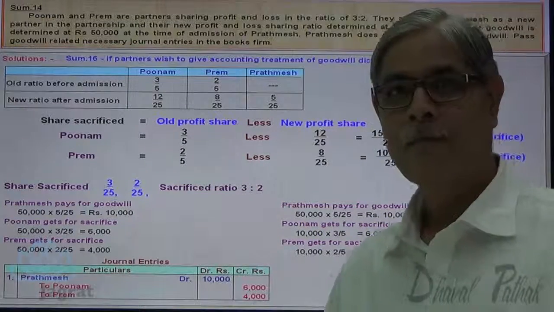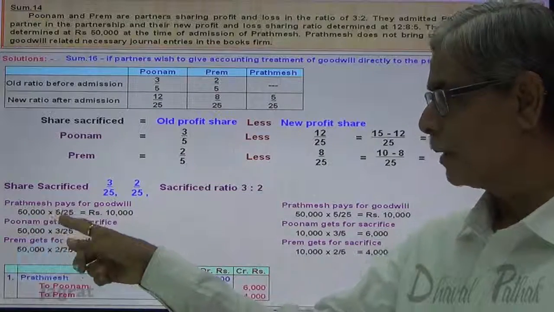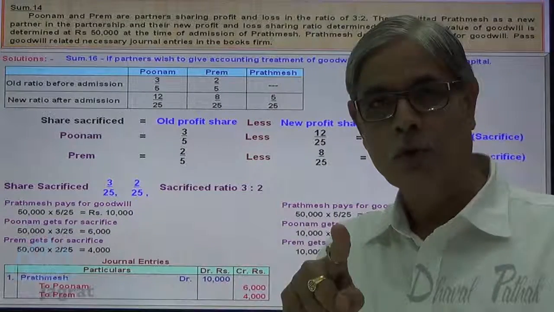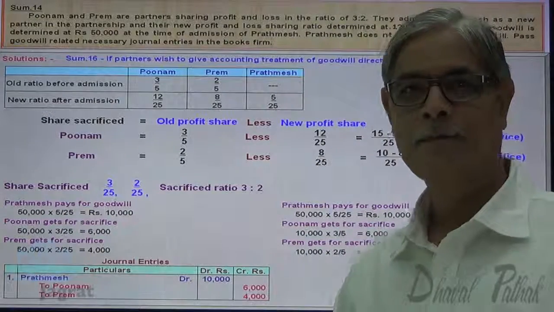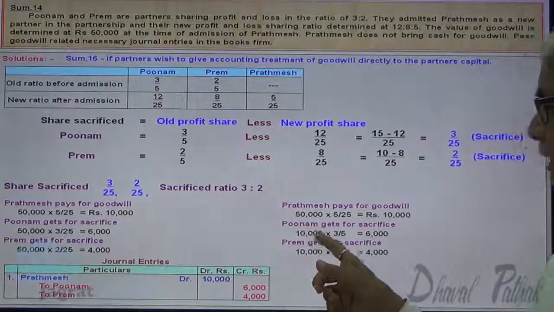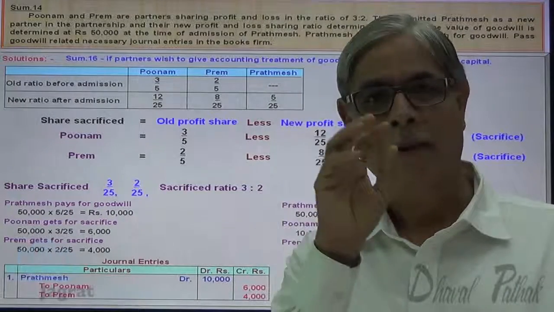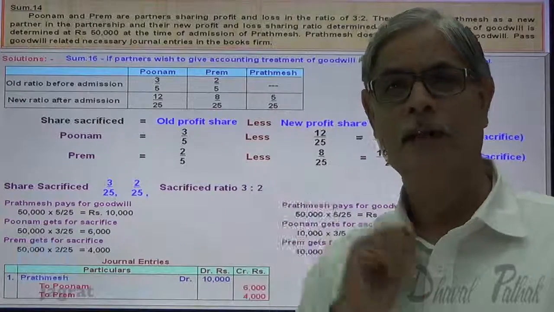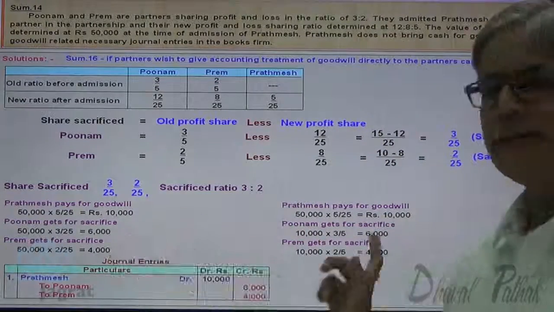Observe, here 50,000 is multiplied by 5/25, so total goodwill multiplied by share sacrificed, while here 10,000 is multiplied with 3/5. So the amount brought by Prathamesh is distributed in the ratio of 3:2. Here 10,000 into 3/5, we get the same 6,000 answer.